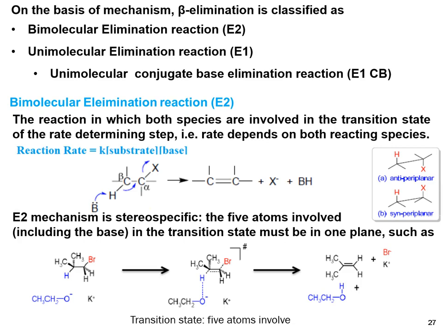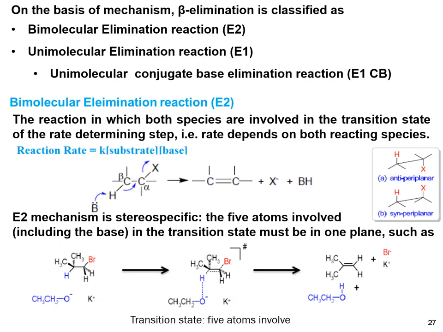On the basis of mechanism, beta elimination is classified as bimolecular elimination reaction, meaning E2, unimolecular elimination reaction, E1, and further the unimolecular conjugate base elimination reaction, E1cB. So first we will discuss the bimolecular elimination reaction. This works similarly to the SN2 reaction. It is a reaction in which both species are involved in the transition state of the rate determining step, meaning the rate depends on both reactant species, the substrate as well as the base.